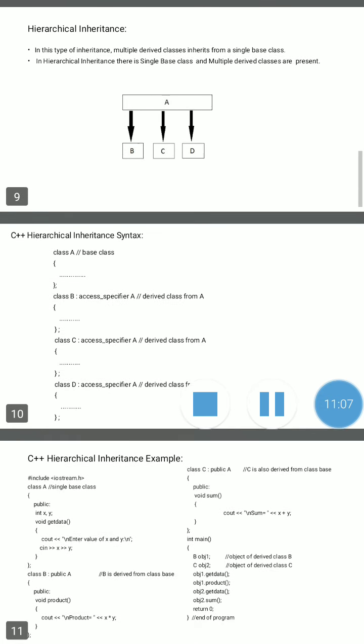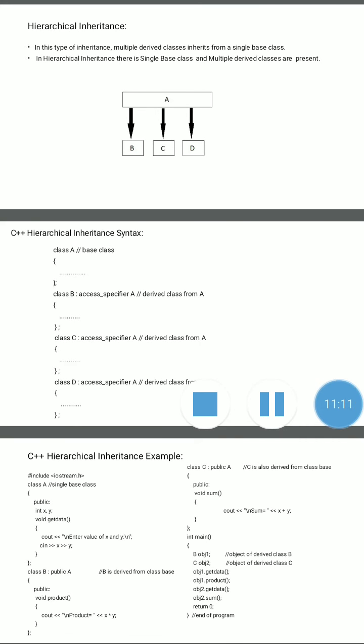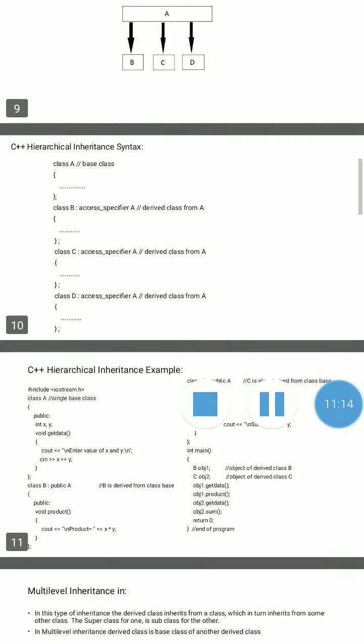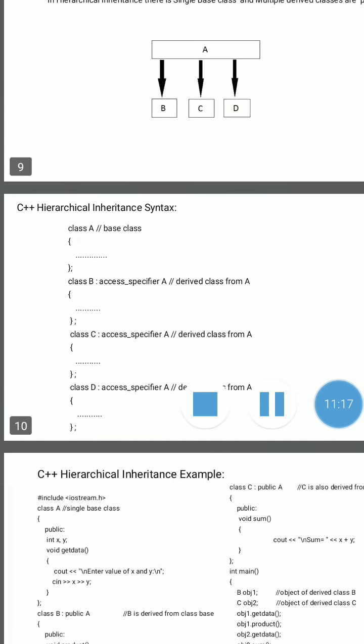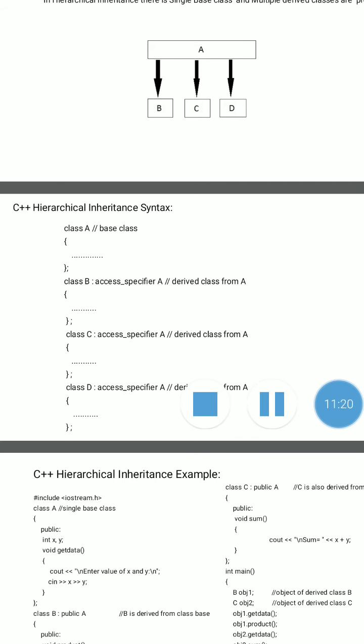Now check the syntax of hierarchical inheritance. Here is a single base class, class A, declared using the class keyword, then open bracket, body of class A, then close bracket, and the class ends with a semicolon. After that, derived class B, colon, the access specifier, that may be public, private or protected, then the base class name, that is A.